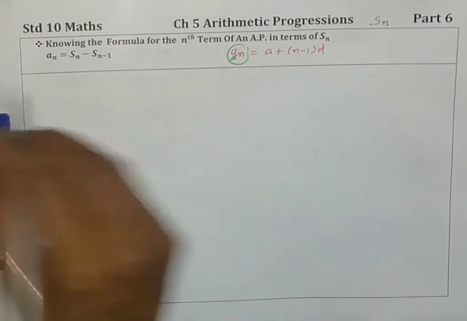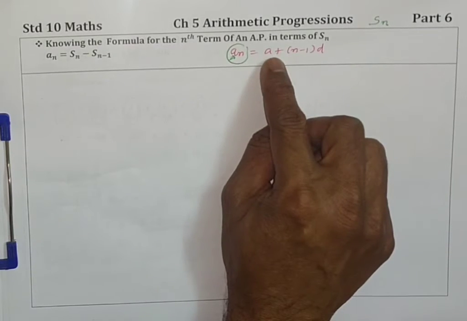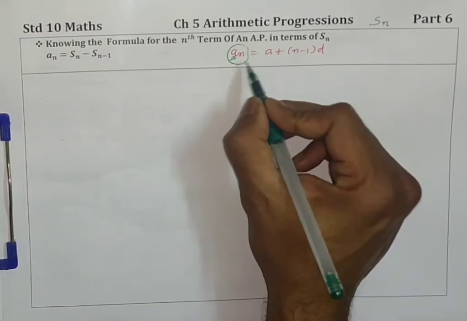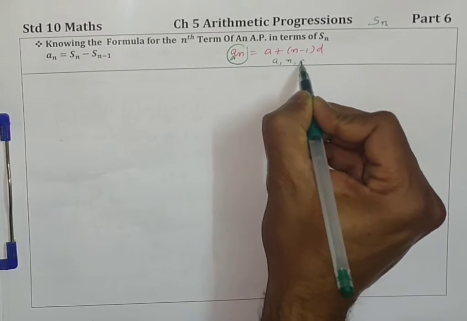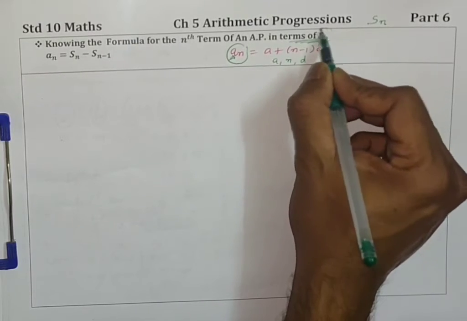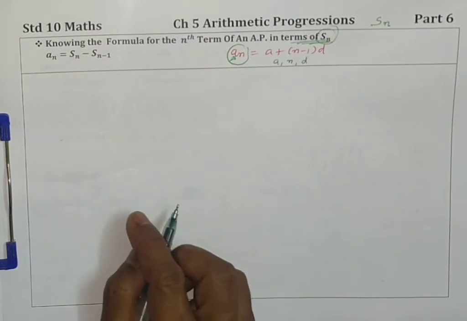A is the symbol for it. So an is the nth term. We know this formula: A plus n minus 1 into d. So this is the nth term in terms of A, n and d. But the nth term in terms of Sn is: an is equal to Sn minus Sn minus 1.